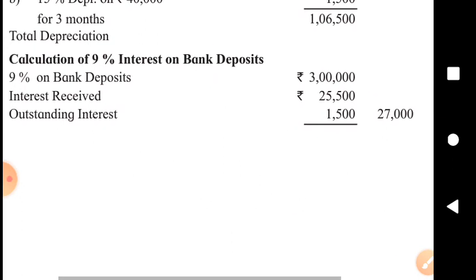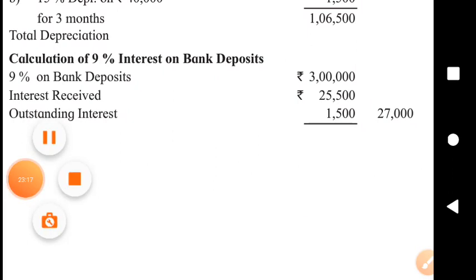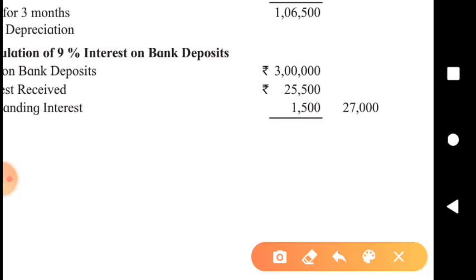And the hidden adjustment on bank deposit was on 3 lakh at the rate 9%. We must get interest 27,000, but we have not received that much amount. We have received just 25,500.